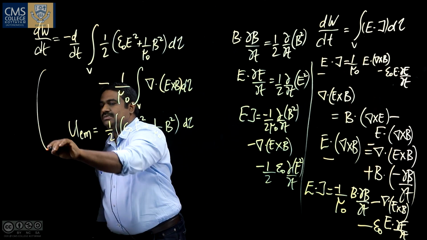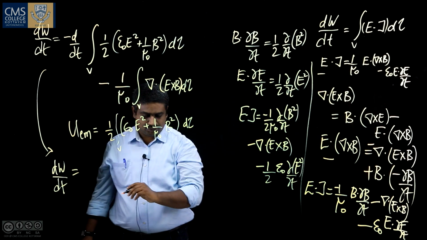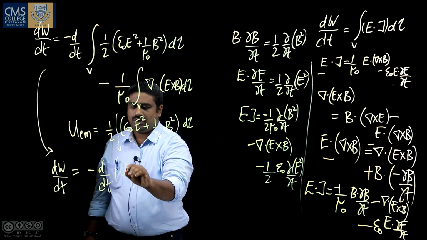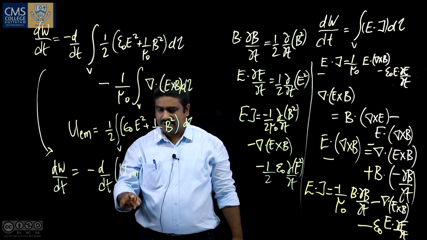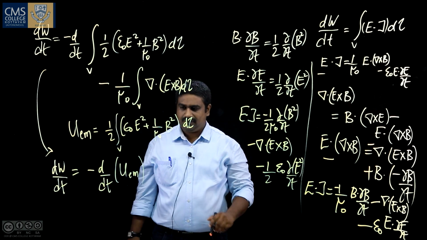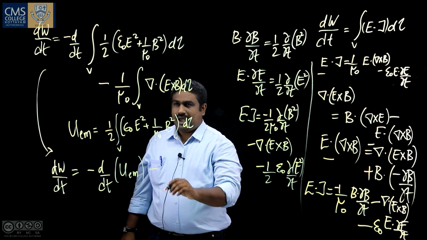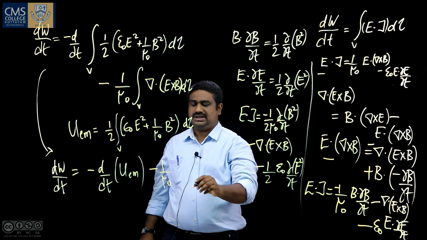So, this equation becomes dW by dt is equal to minus d by dt of UEM, this is the energy stored in the electromagnetic field, minus 1 by mu 0 using the Gauss divergence theorem.